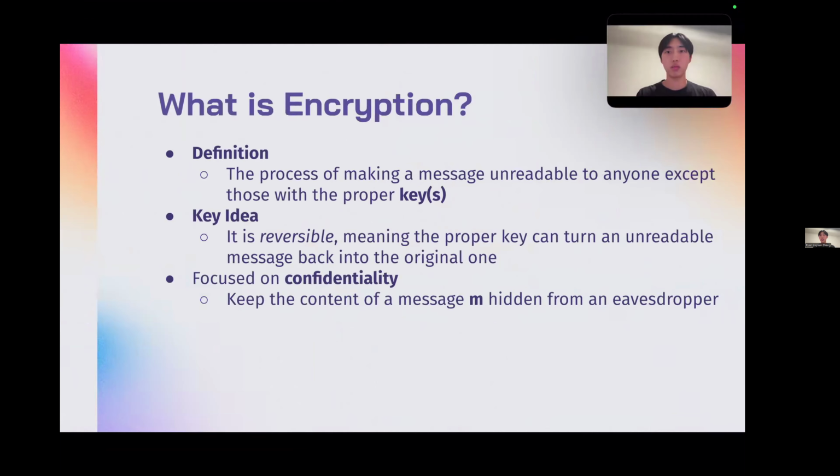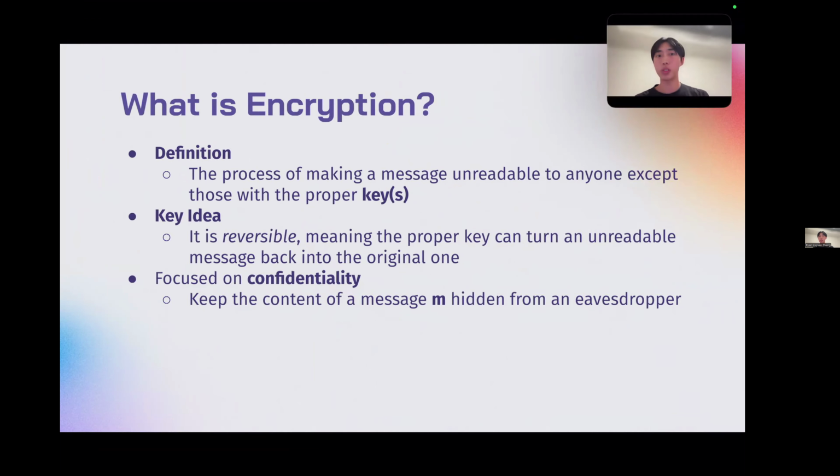And now I'll move on to encryption. So encryption is the process of making a message unreadable to anyone except for those with the proper keys. And the key idea here is that it is reversible, meaning the proper key can turn an unreadable message back into the original one. An example of this from ancient times is the ciphertext, and you can feel free to look more into it on your own time. And it's focused on confidentiality, meaning you keep the message M hidden from an eavesdropper.